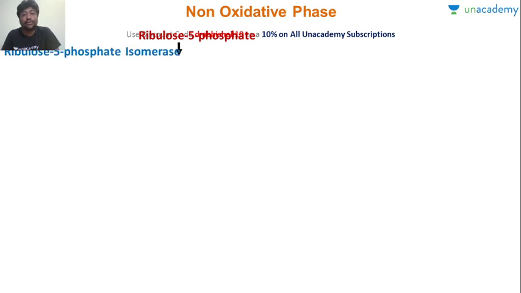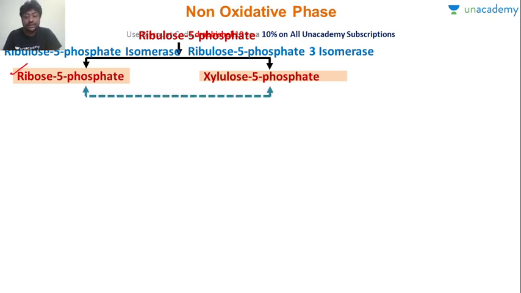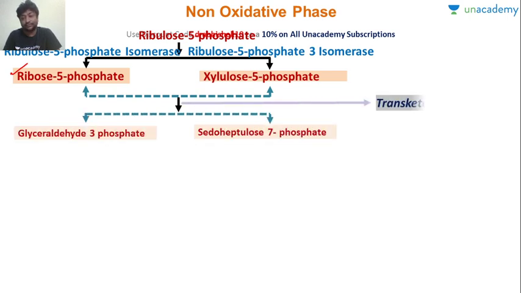Now let's look at the non-oxidative phase. So what happens, ribulose 5 phosphate with the help of isomerase will be forming either ribose 5 phosphate or xylulose 5 phosphate. So this ribulose 5 phosphate is forming ribose and xylulose. Okay, so it is in the non-oxidative phase that ribose 5 phosphate is formed. Now the first reaction happens, which is a transketolase reaction.